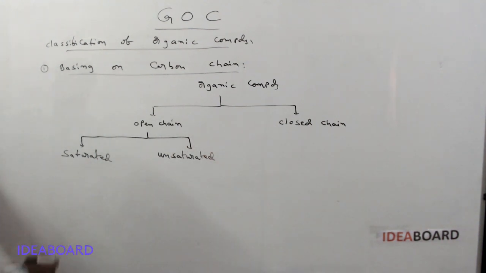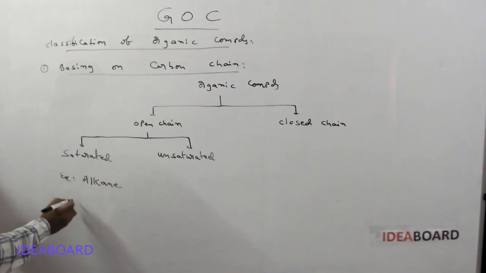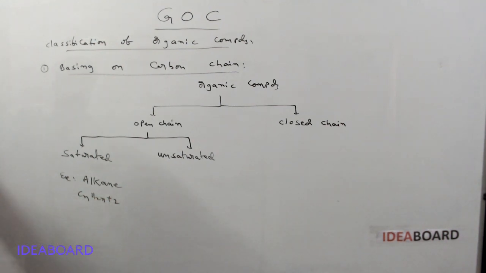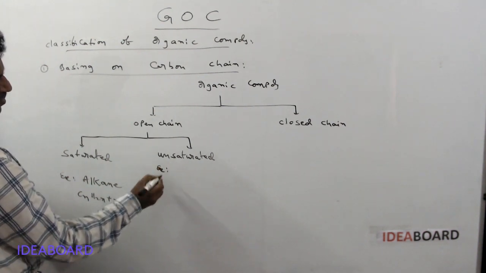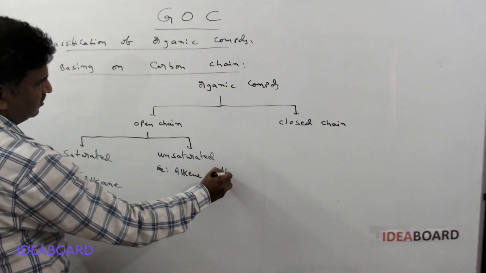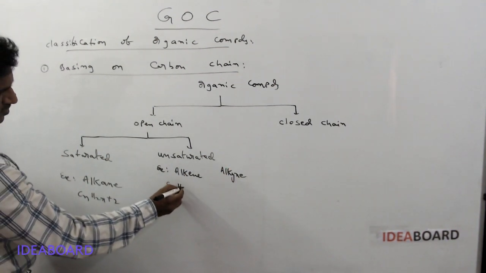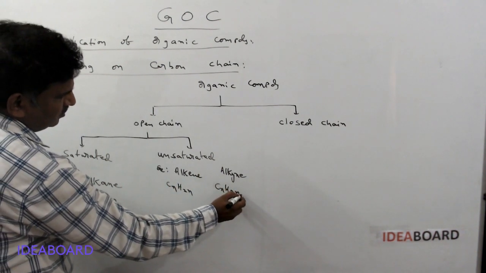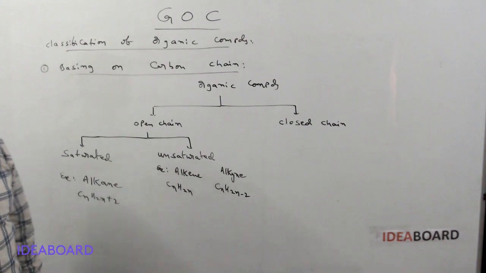Saturated organic compounds, an example for this is alkanes, and the general formula is CnH2n+2. This is the alkanes general formula. And for unsaturated organic compounds we can take two types: one is alkenes, another is alkynes. Alkenes general formula is CnH2n. Alkynes general formula is CnH2n-2. So saturated, and the next type is unsaturated.